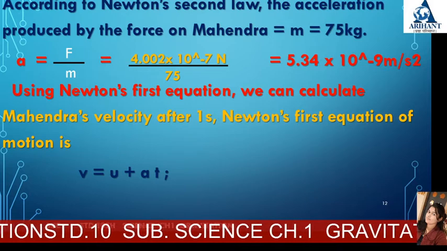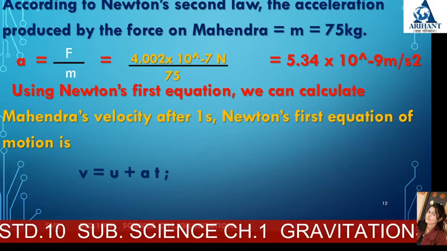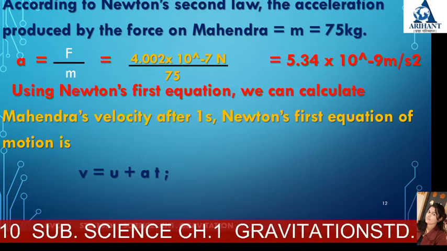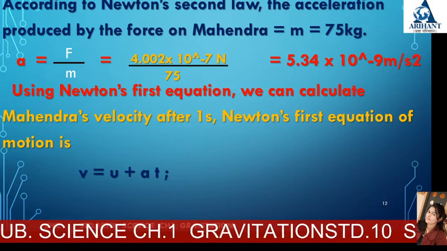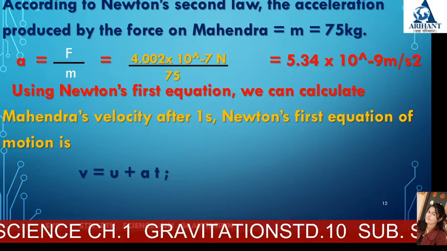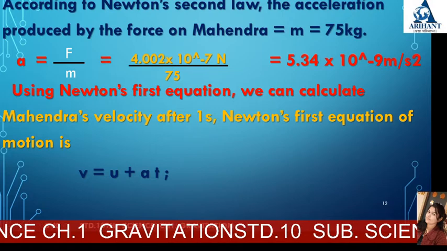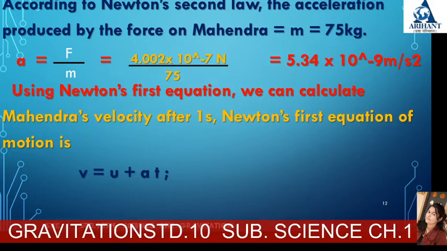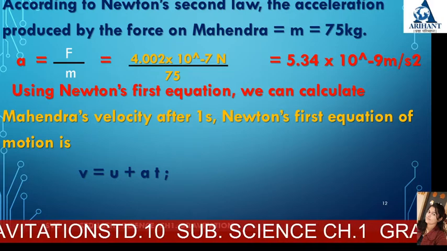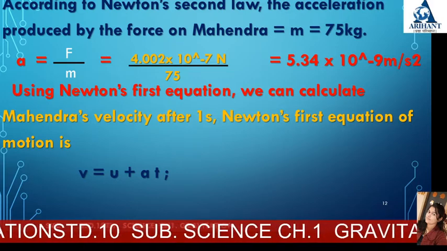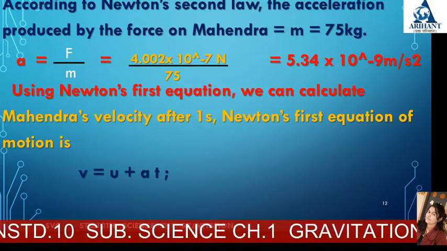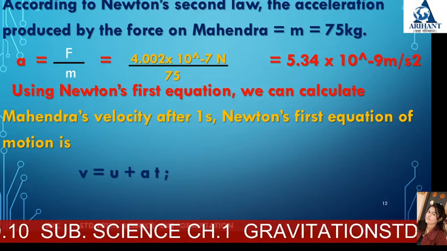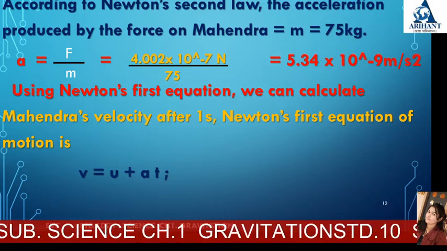A is equal to F upon m, that is acceleration is equal to force upon mass, that is equal to 4.002 into 10 raised to minus 7, which is the force we calculated in the first example, upon m, the mass of Mahindra. So it is 75, that is equal to 5.34 into 10 raised to minus 9 meter per second square.